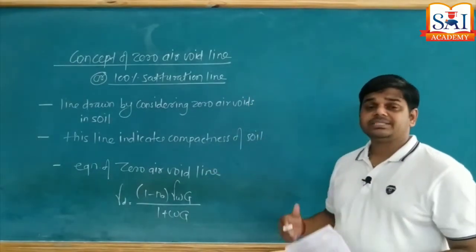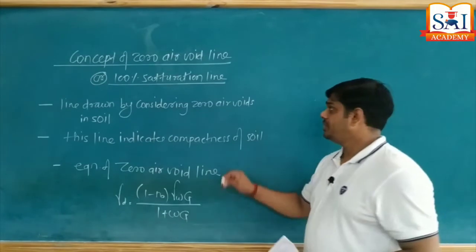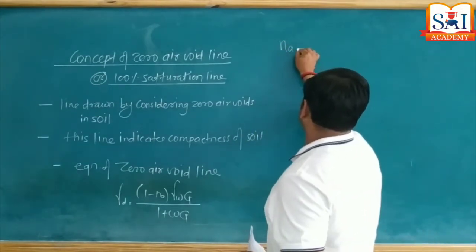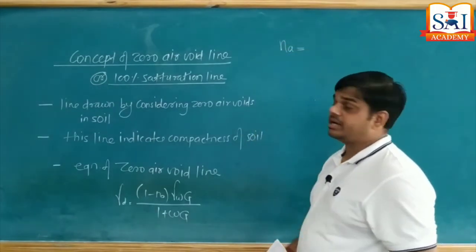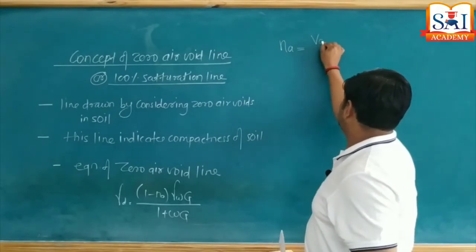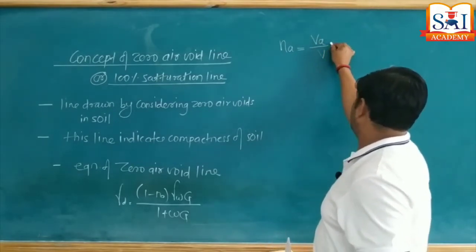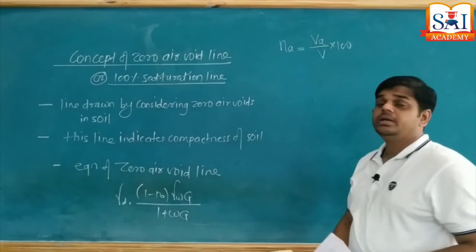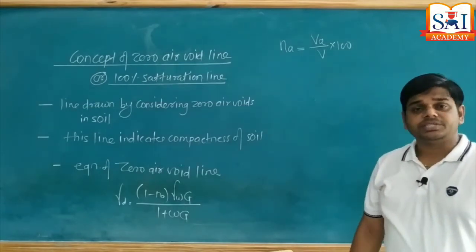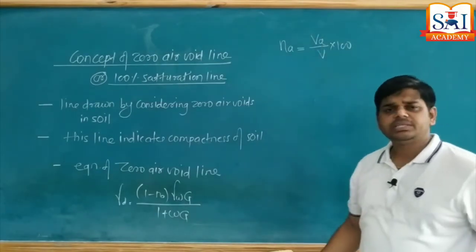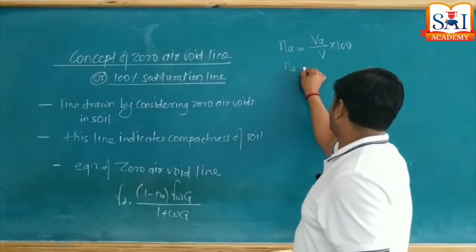when we consider zero air, what is meant by air? na stands for percentage air contained, whose formula is na equal to volume of air upon total volume multiplied by 100. If air presence is 0, then volume of air is what? 0. Therefore, na is equal to what? 0.